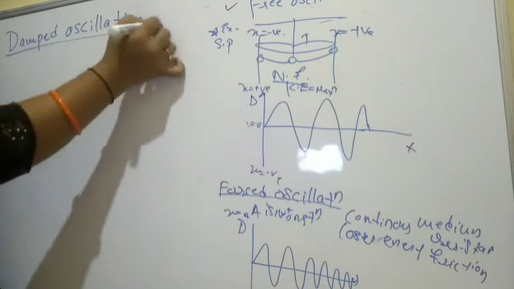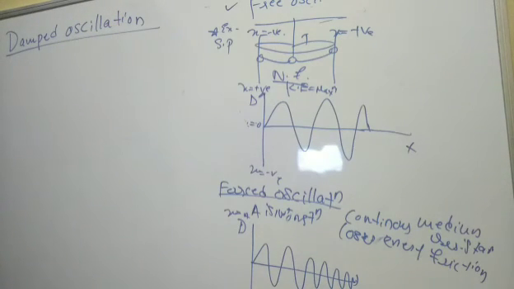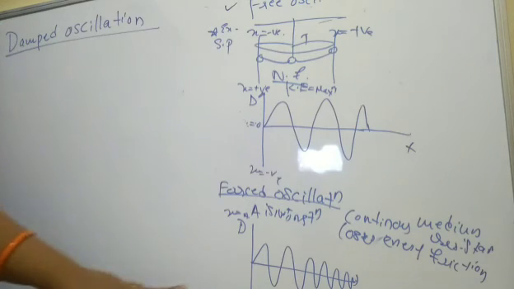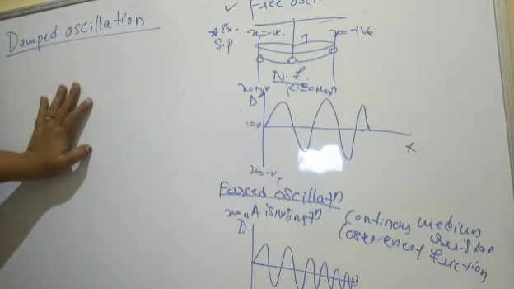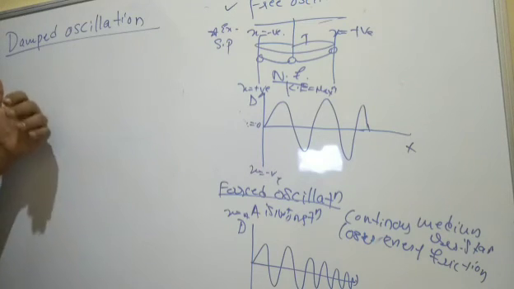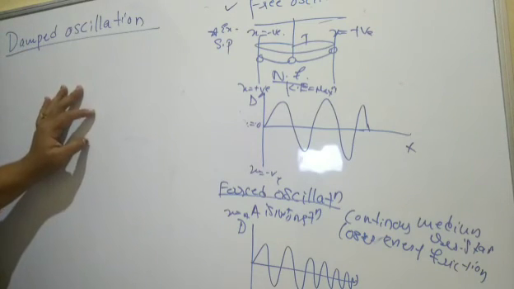So what is this damped oscillation? When a body is made to oscillate in a medium, the amplitude of the oscillating body continuously decreases. In the case of forced oscillation, what we have discussed, the same thing is happening. Amplitude decreases continuously with time, and ultimately the body stops oscillating.